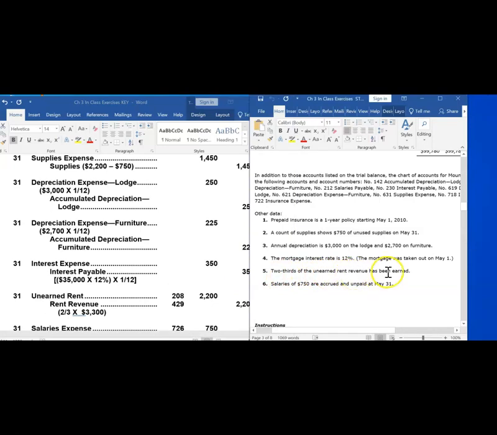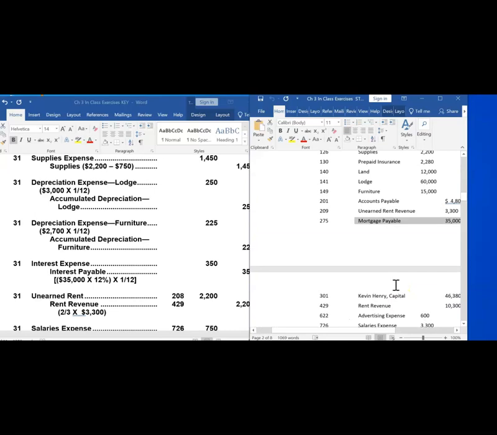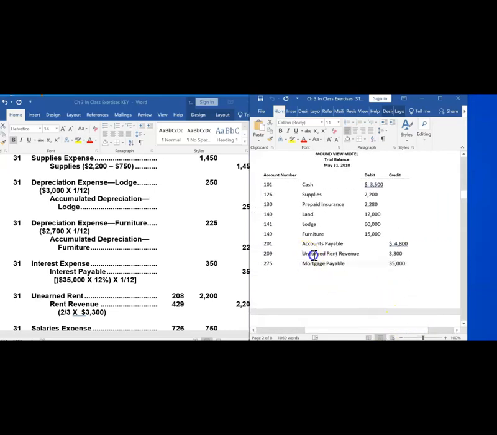2/3 of the unearned rent revenue has been earned. Let's see what we have here for unearned rent revenue. This company has $3,300 of unearned rent revenue. That means tenants had prepaid for future rental cost.